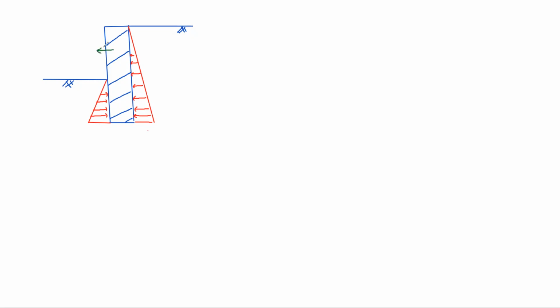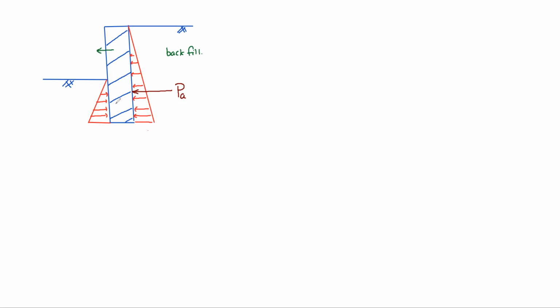Now compared to the right side backfill, the wall is moving away. Obviously this earth pressure is active. But on the left side of the wall, see, the wall is pushing the soil.